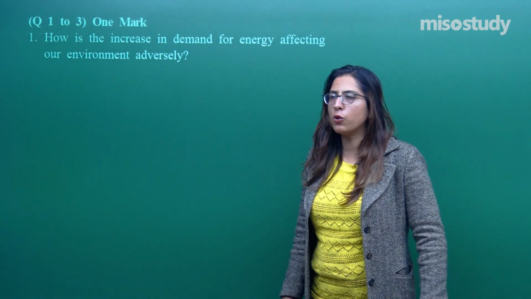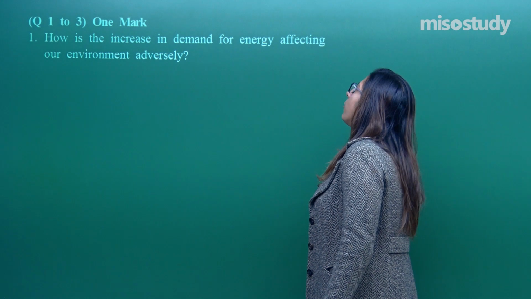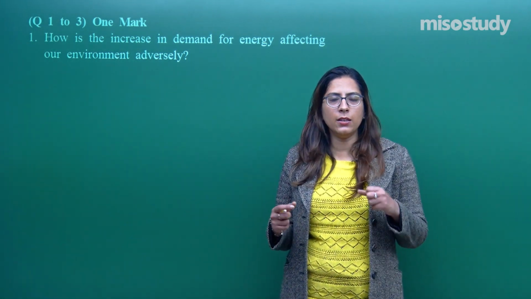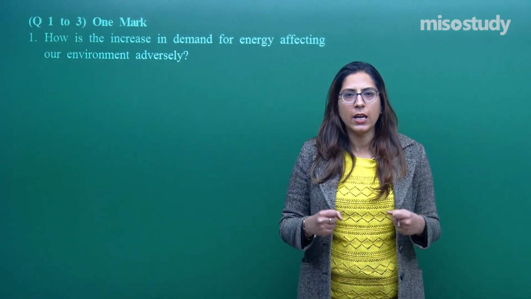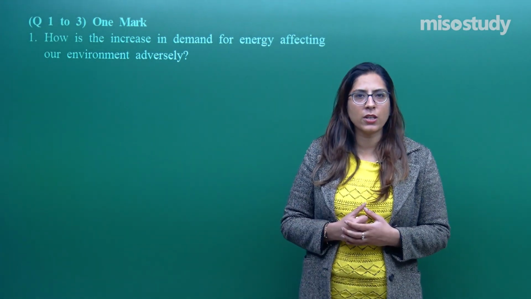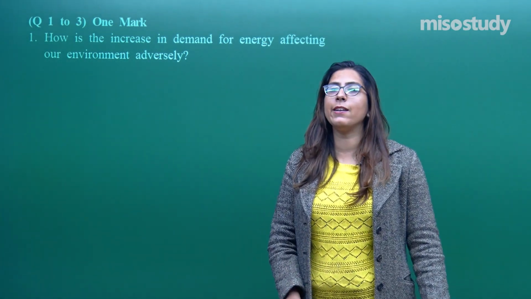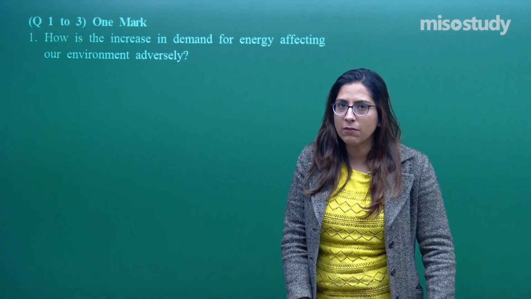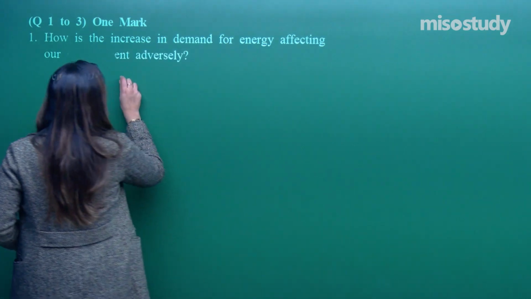So read this question, that is question number 1. How is the increase in demand for energy affecting our environment adversely? They are asking, when we talk about the increase in demand of energy, it comes from the burning process, that is the burning of fossil fuels. Whenever this burning occurs, it releases some gases into the atmosphere, so that causes environmental pollution. So in this you can write